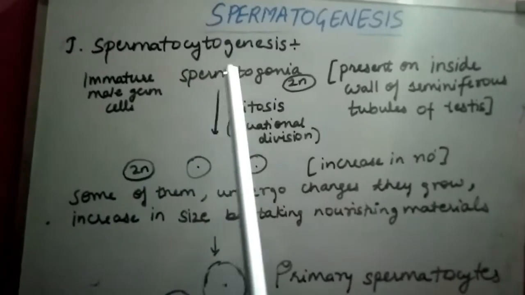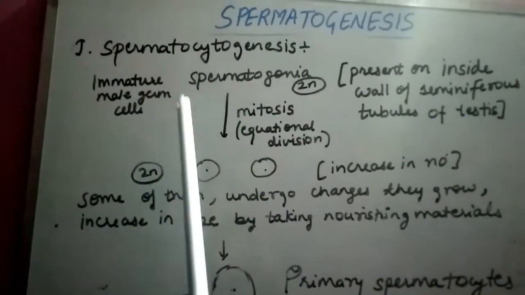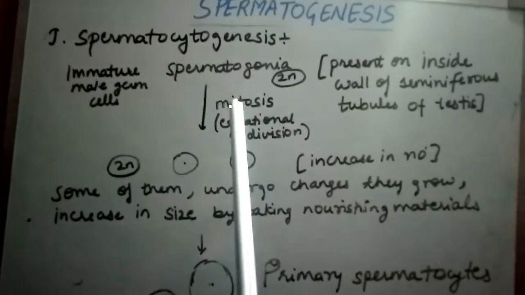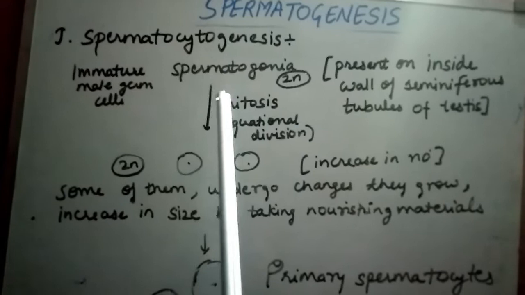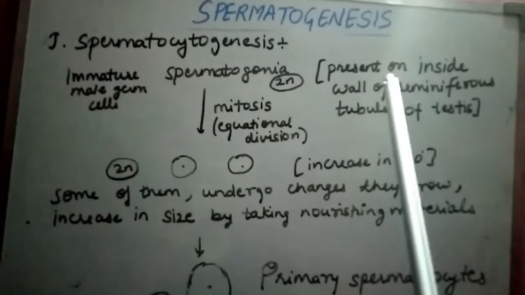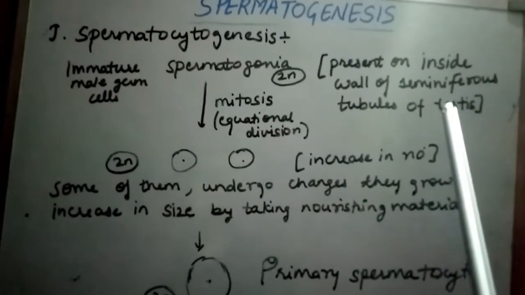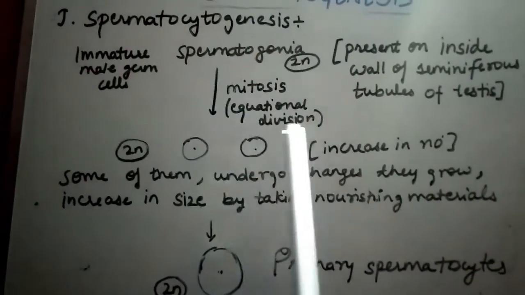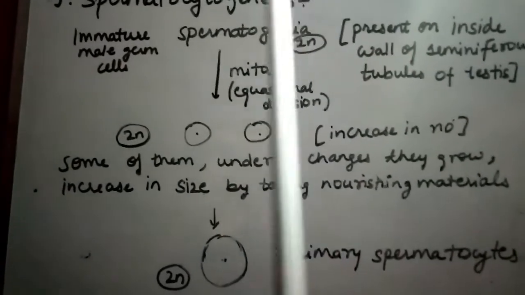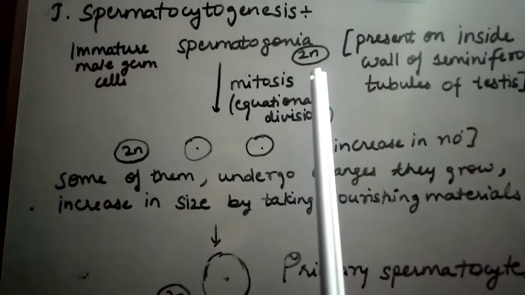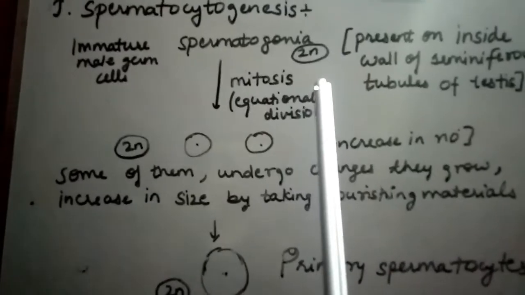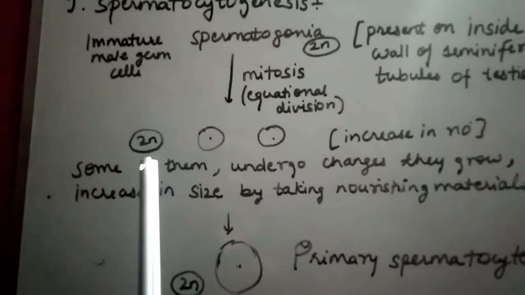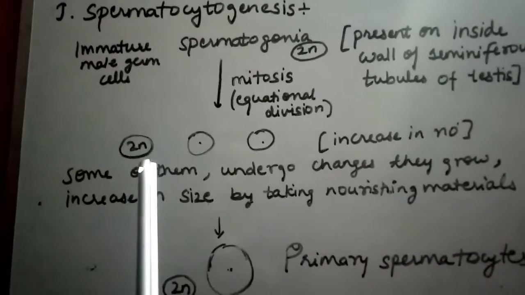First step is spermatocytogenesis, and in this your immature male germ cell which is present in testis, known as spermatogonia, so these spermatogonia or immature male germ cells are present on the inside wall of seminiferous tubules of testis. They undergo mitotic division, which is also known as equational division. As spermatogonia are diploid in nature and contain 46 chromosomes, after mitosis the progeny also have the same number of chromosomes, that is diploid, containing 46 chromosomes.